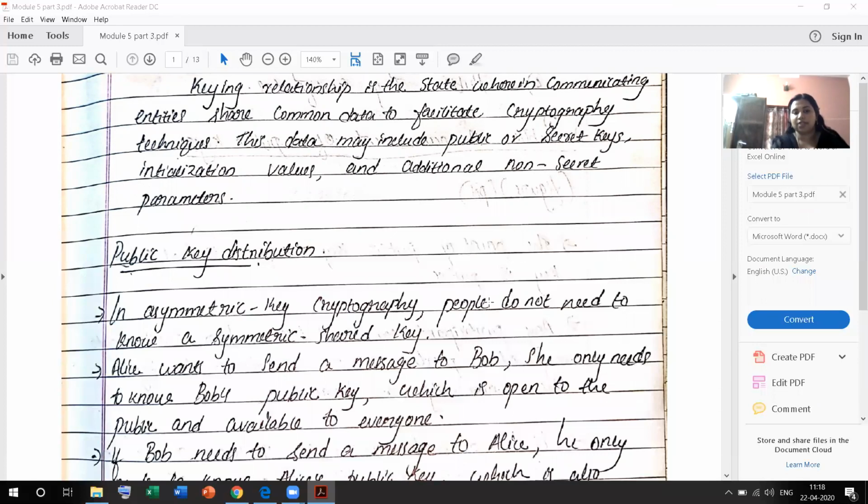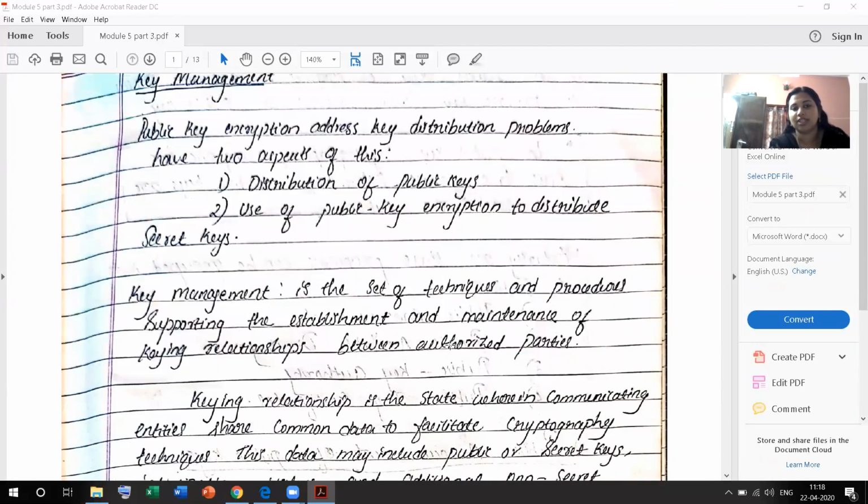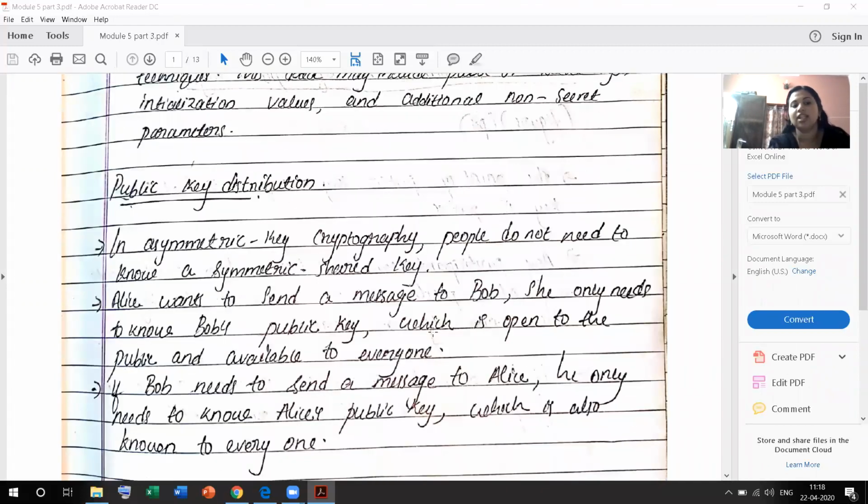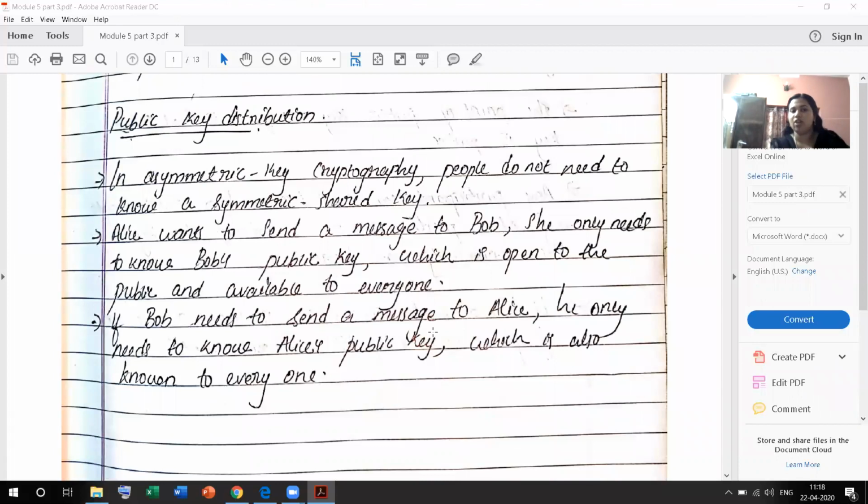Public key distribution. The first section is the distribution of public keys. In asymmetric cryptography, or public key cryptography, people do not need to know a symmetric shared key. There are mainly two keys, one private and another public. The public key is known to everyone. The private key is known only to the receiver.